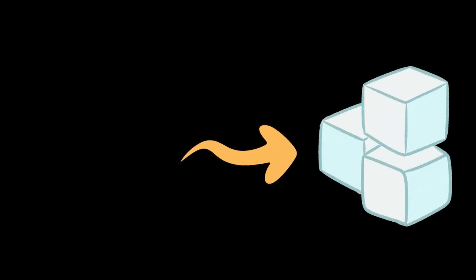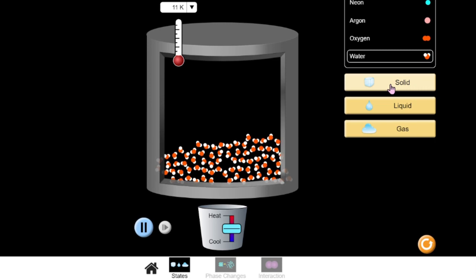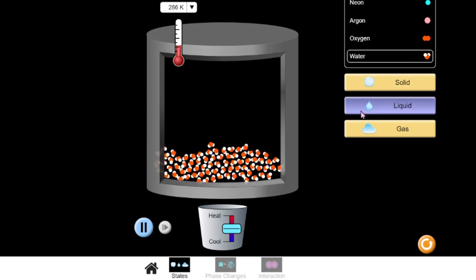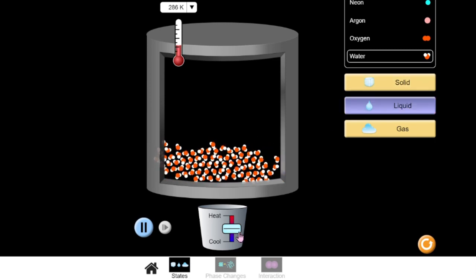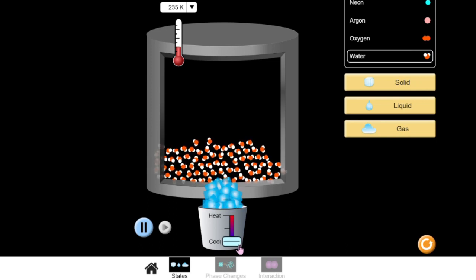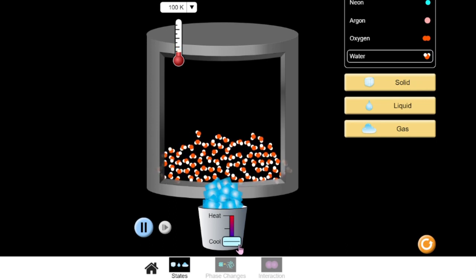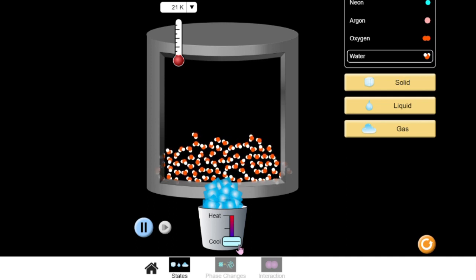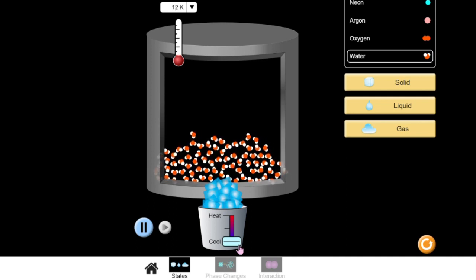Freezing is when a liquid turns into a solid. This happens through heat energy being removed from the liquid. This in turn leads to the substance losing kinetic energy, causing the liquid particles to slow down. If the removal of heat and kinetic energy continues, the liquid particles will eventually get into a fixed position and start vibrating on the spot.